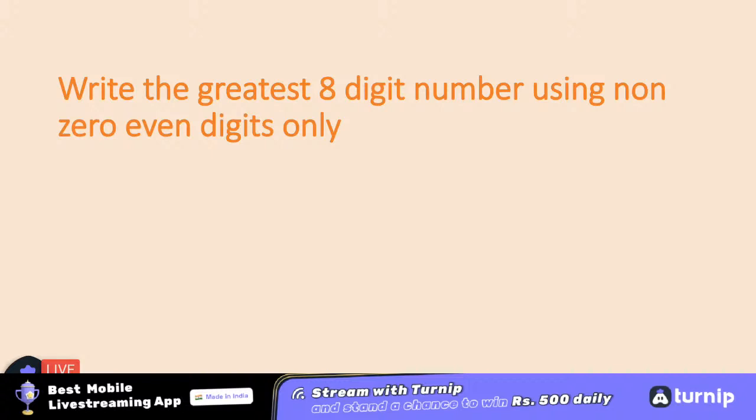Hurry up, fast, make up the greatest 8-digit number which must not use 0 in it? Hurry up, hurry up. See, when you will be trying, then only you'll get to know how good you are.